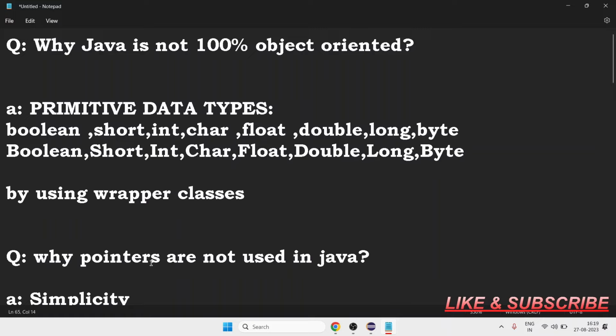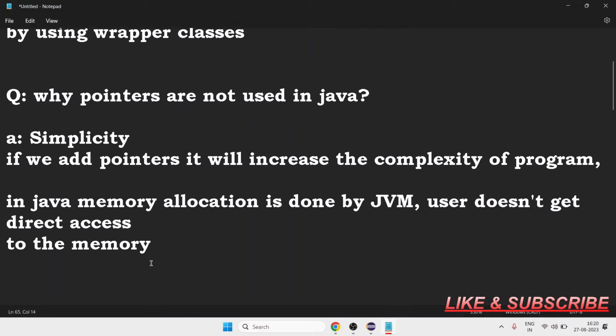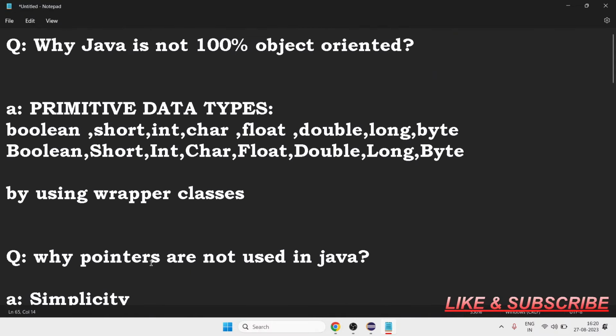Generally interviewers ask these types of questions. Some of the questions will be coding based, and these are the theoretical questions. If you want me to make another video on coding based questions, I will give you a number of short projects and coding that I am going to do with you. We will do it together.